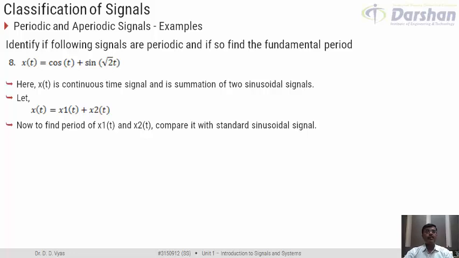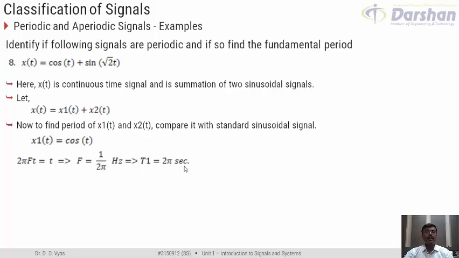and we would try to find the fundamental period of x1 and x2 by comparing it with the standard form. So if I compare cos t with 2 pi ft, I would get 2 pi ft is equal to t, I would get f to be equal to 1 by 2 pi Hz and T1 to be equal to 2 pi seconds. This should not be a problem even though T1 is not an integer, it is a real number, because for a continuous time signal the period T can be a real number.